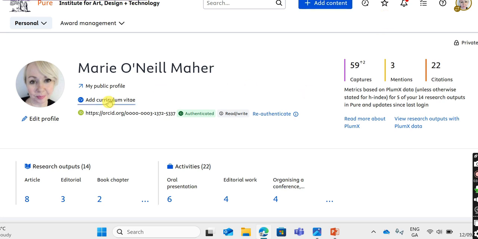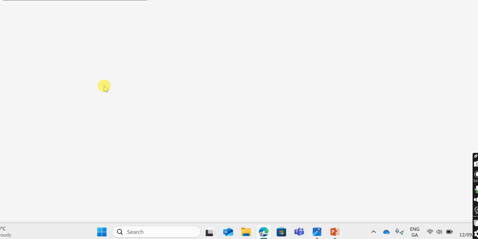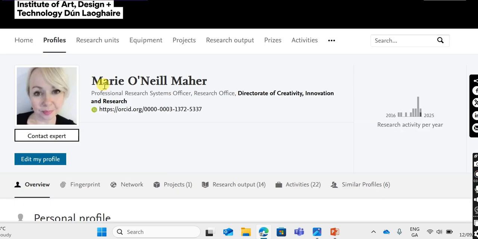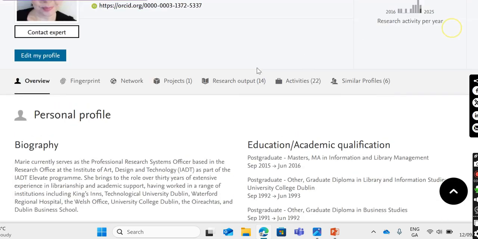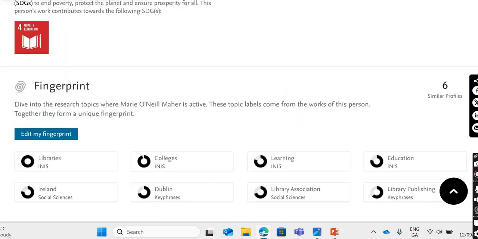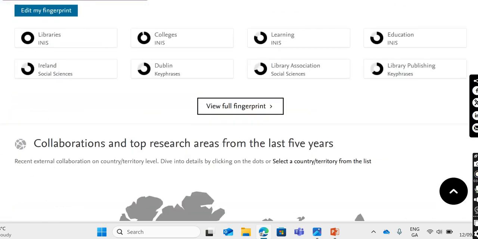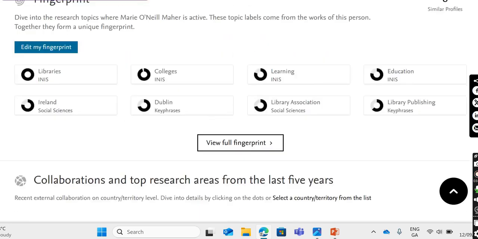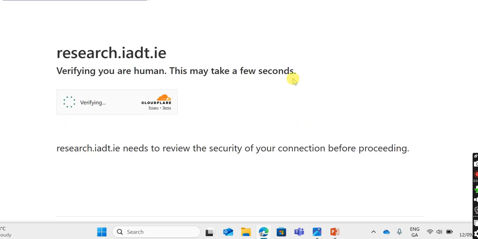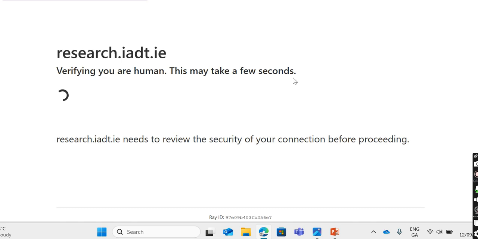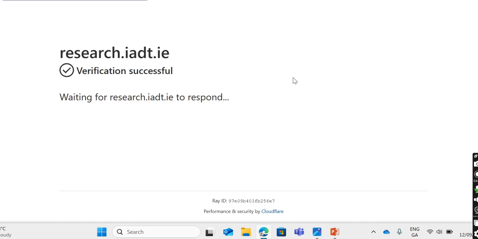Now, if you want to see what that looks like from the front end of Pure, from your profile, I can just pop out to my public profile here. You can see my articles pop up there as well. Let's say I go into my research articles, and I'll show you some of the Sustainable Development Goals that I've used.